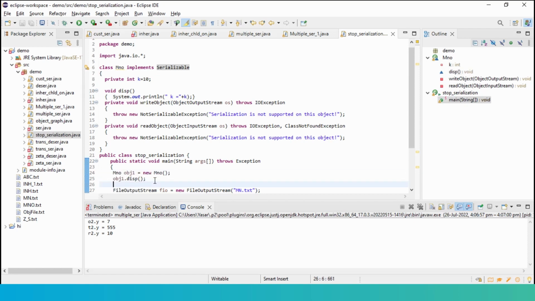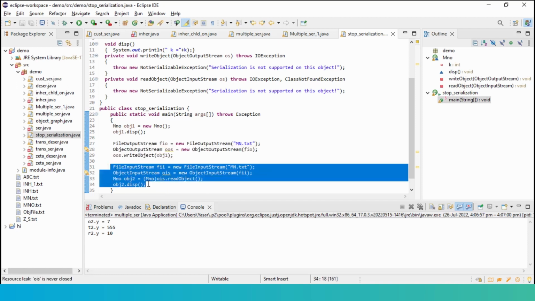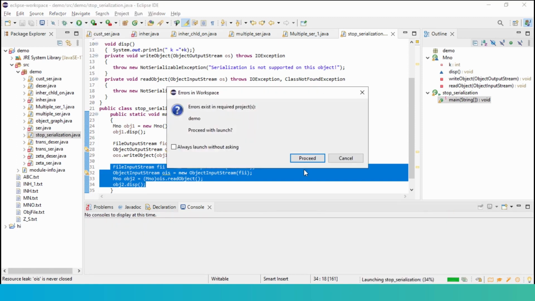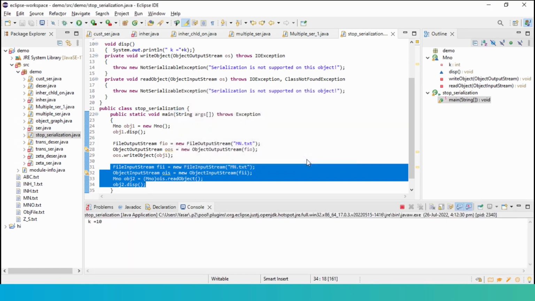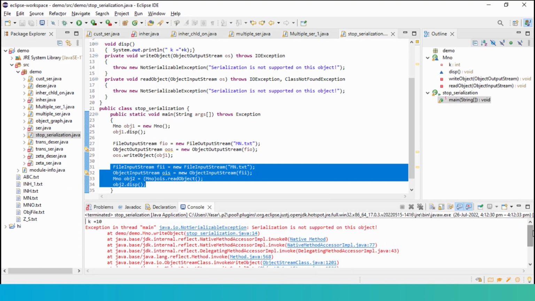I'm displaying it. But here, this is the normal serialization process for one object. And here is the deserialization process for the second object. When I do this, say for instance, if I execute the code, see, it's throwing an error. We made it throw an error because we don't want, see, serialization not supported on this object. Can you see this?